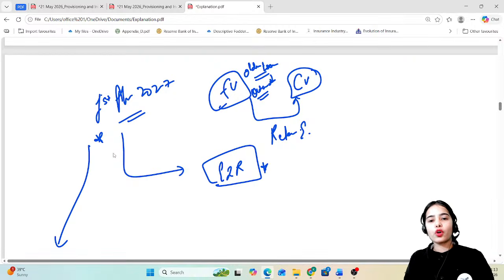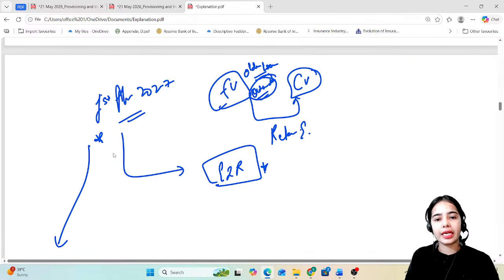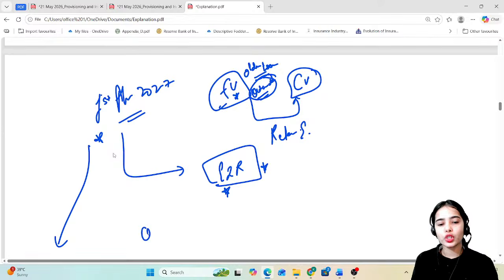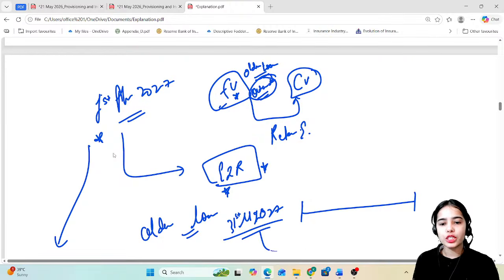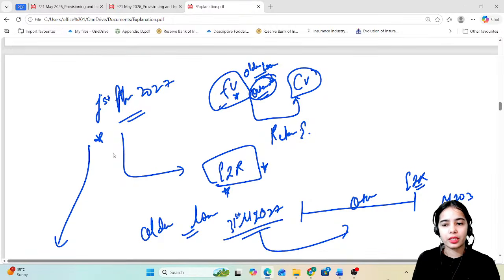But in the case of EIR, for the older loans that are given till 31st of March 2027, there is a timeline. These older loans that are still outstanding will have to be shifted to the EIR by March 2030. That is the idea.